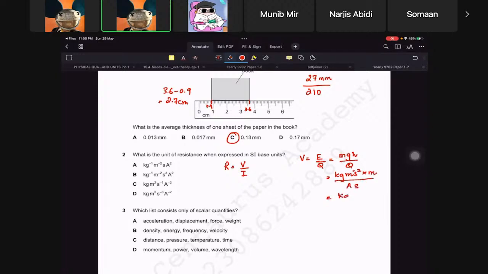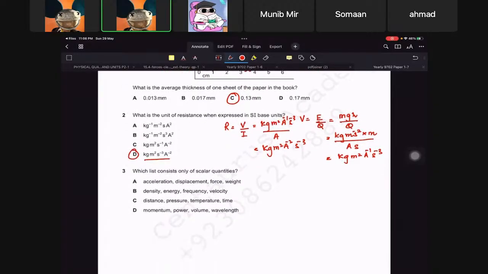So it will be kg m² A⁻¹ s⁻³, and divided by current as well. So kg m² A⁻² s⁻³. Or if you are so good that you remember everything, that would be even better. So that should be this answer then. Alright, so going to the next one.